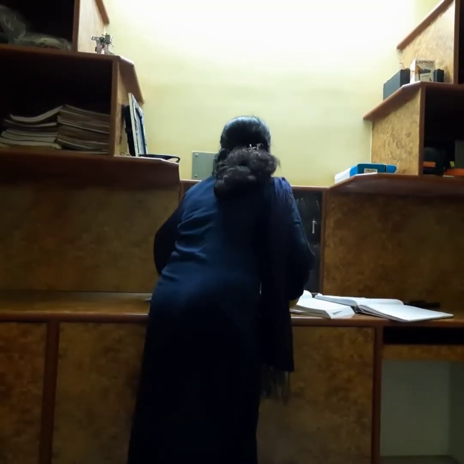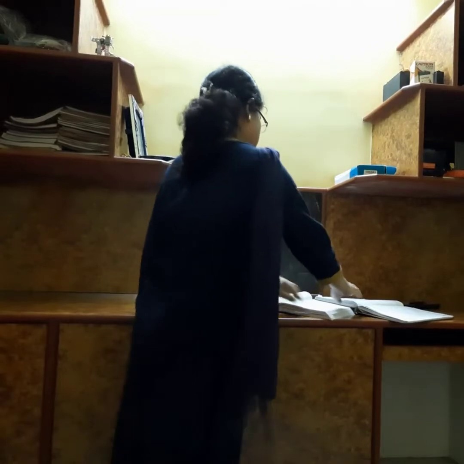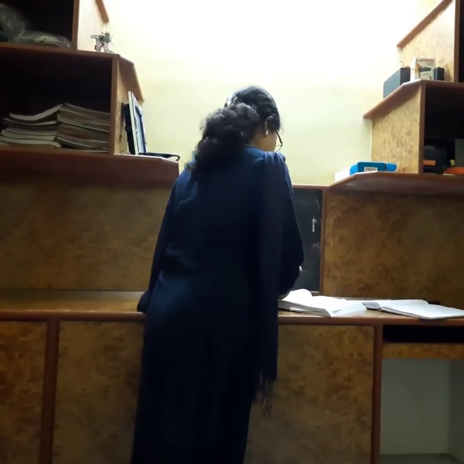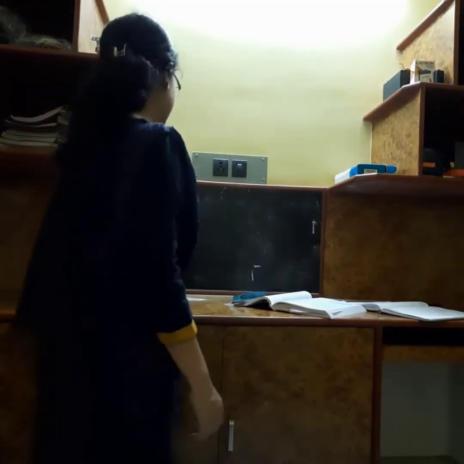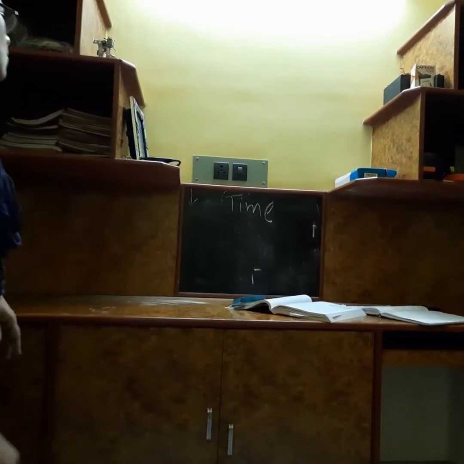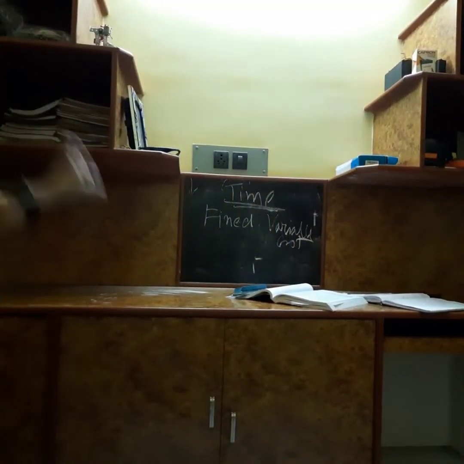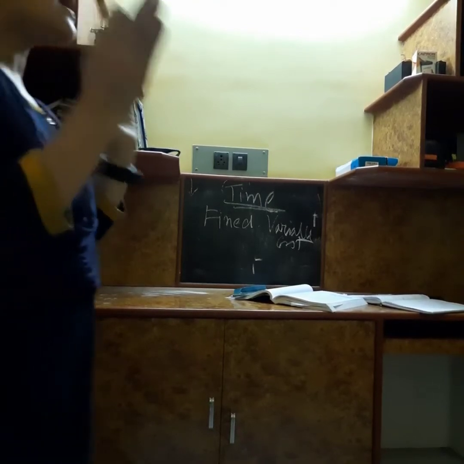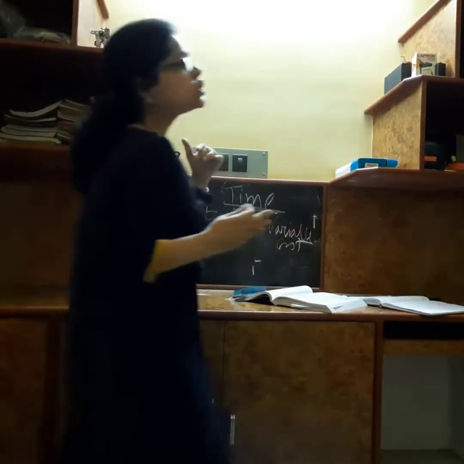Next I am teaching another part that we have already done in class 11, that is, on the basis of time the cost can be divided into 2 parts. One is fixed, another one is variable cost. This is a very important type. So fixed cost, the fixed cost which remains fixed up to a certain level of production in the short run.